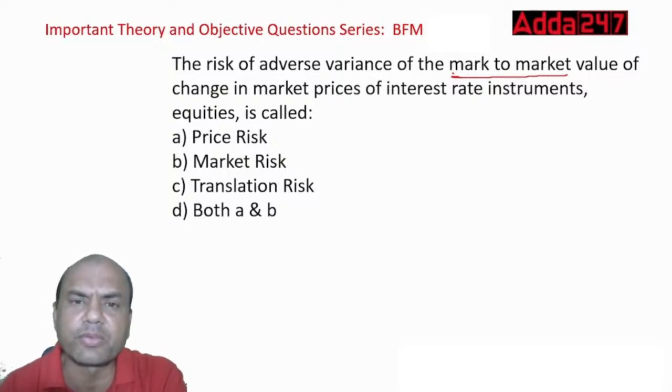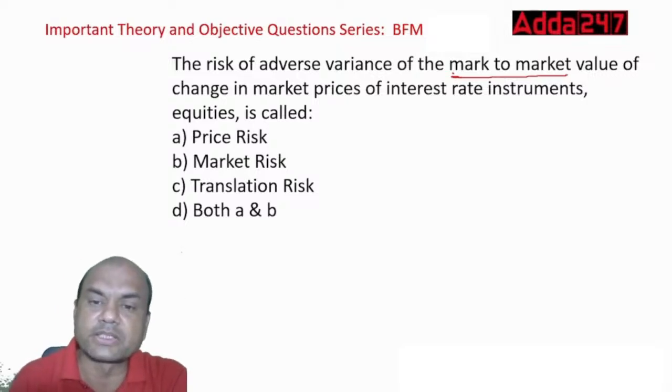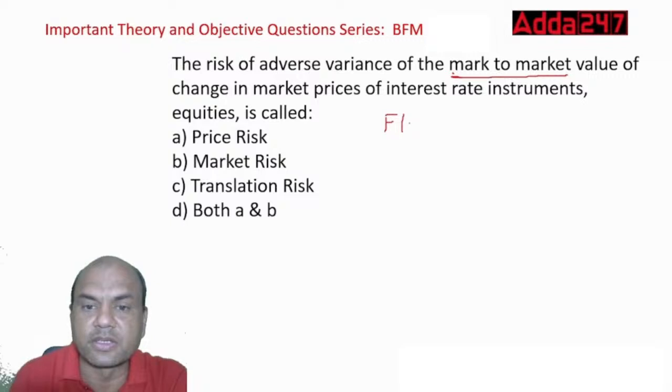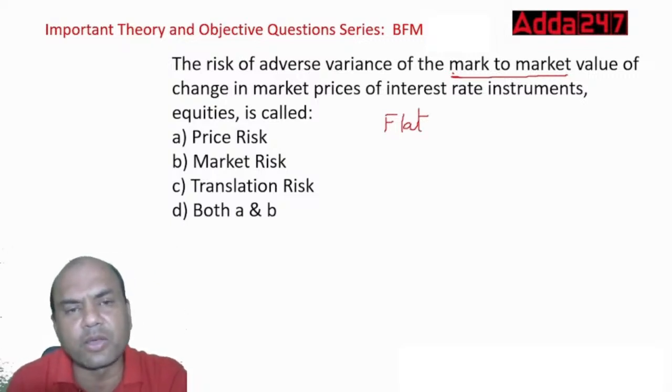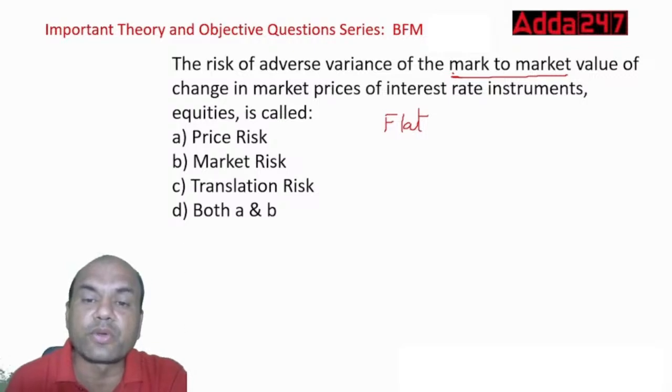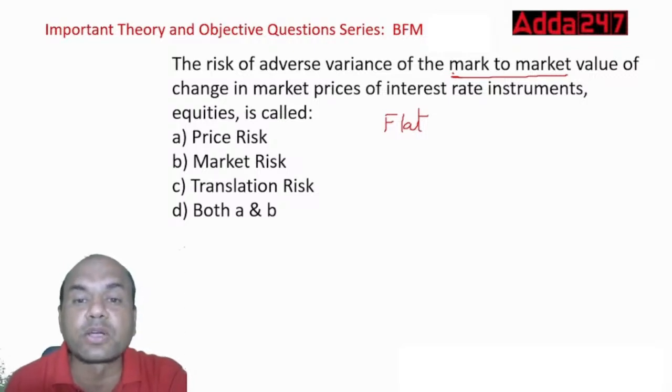Suppose you have purchased a flat for staying. You won't be selling it now because you are staying in it, but you get the daily rates for it. Certain brokers come to you and say, sir, the flat you bought at 30 lakhs is now worth around 50 lakhs.